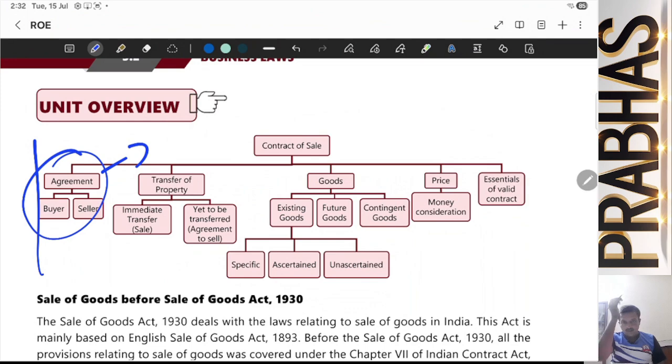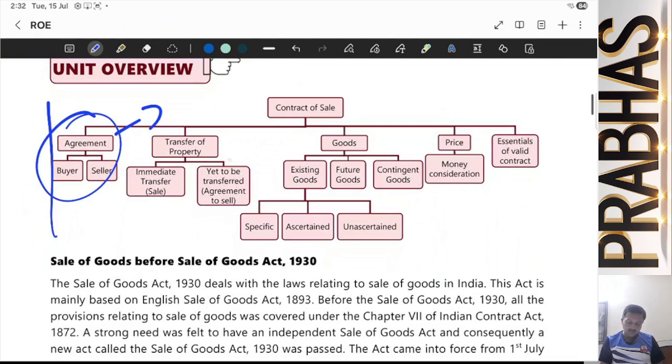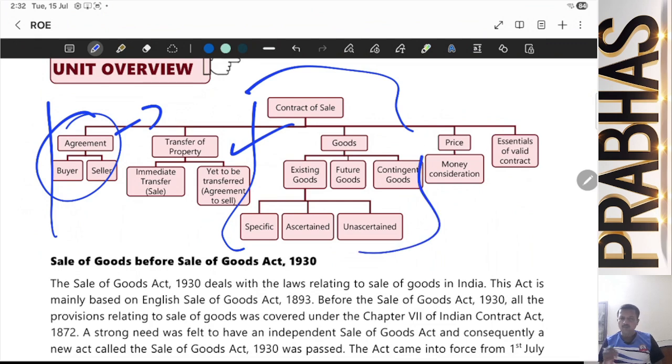The agreement remains the same, if you remember the Indian Contract Act. Now in contract of sale, we will be learning about transfer of property, immediate transfer and yet to be transferred. We call it sale and agreement to sell. If your parents are involved in any land dealing, if they have purchased farmland or plots, you can ask them; they understand very well what is agreement to sell and sale. Then we will be learning about goods, how many types of goods there are.